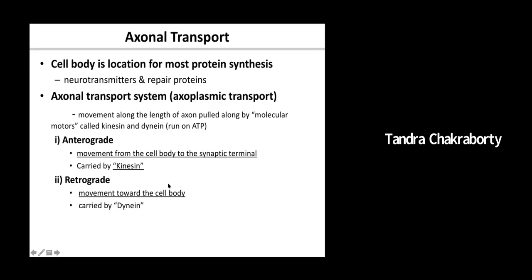But sometimes material goes back from the axonal terminal to the cell body, and that is done by another protein known as dynein. There are some examples of it. There are certain toxins, bacteria or viruses that can move from the axonal terminal to the cell body, where they can be either killed or they can accelerate. So it depends upon the infection.